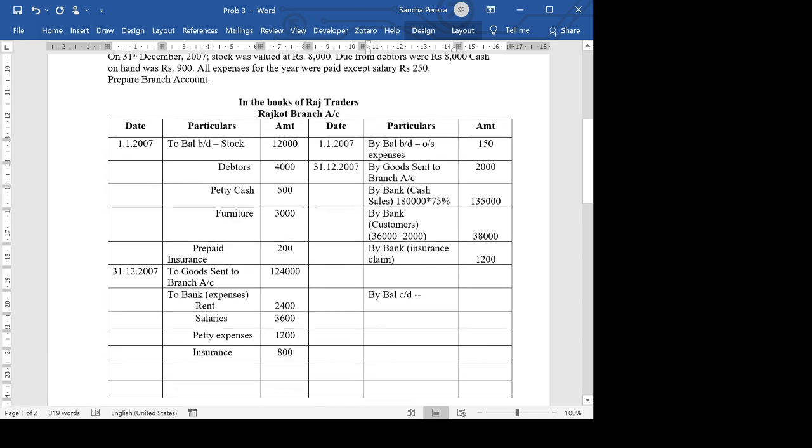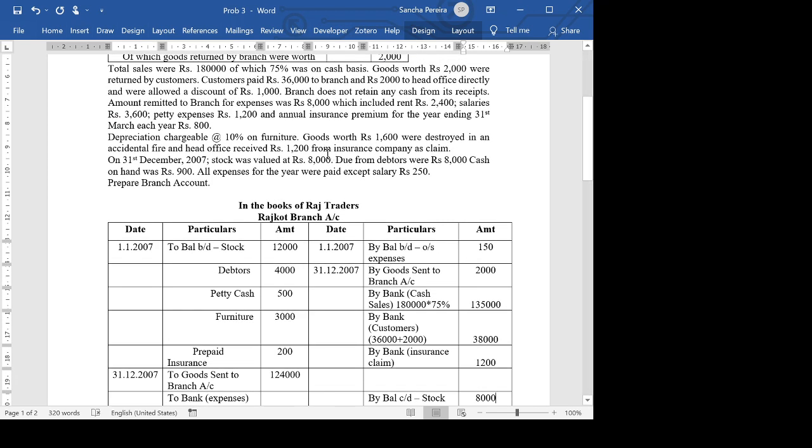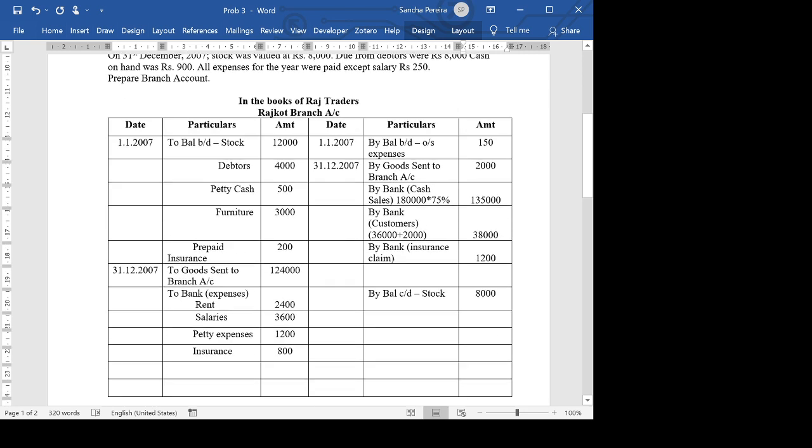Stock 8,000. Now, the goods lost by fire, which is given to us, will automatically, like I explained yesterday, reflect in this. We are going to do some problems where we will have to prepare the stock account, and you will see how this goods lost by fire is taken in the stock account. Like how that discount is reflected in the debtors, I showed it to you yesterday. Same way, this is also reflected. This amount has been arrived at after taking the goods lost by fire into consideration. So 8,000 is stock.